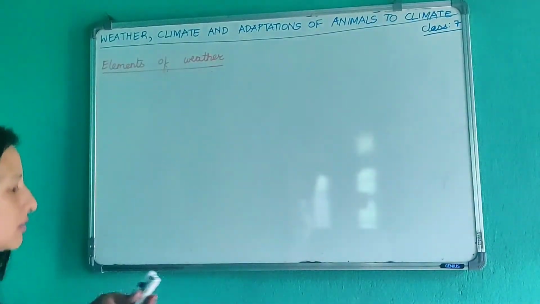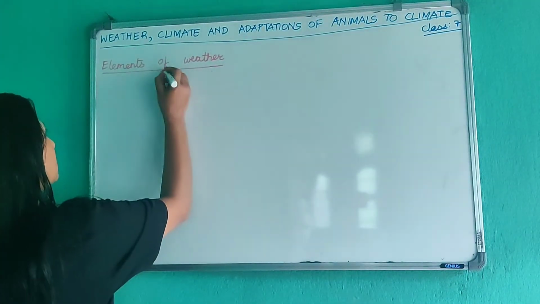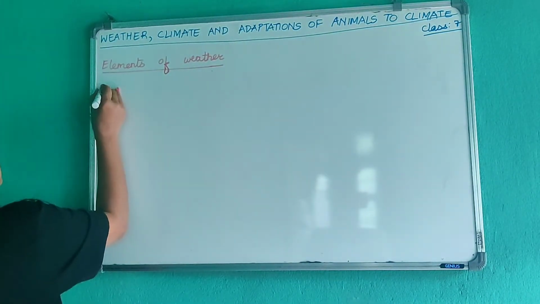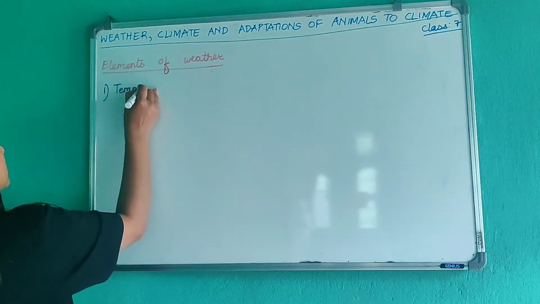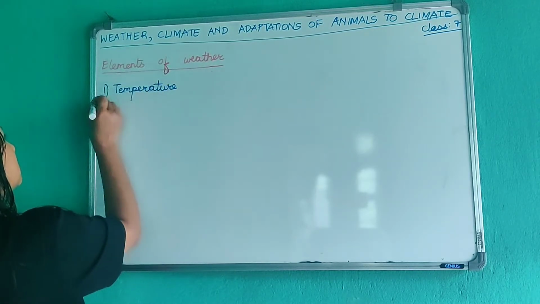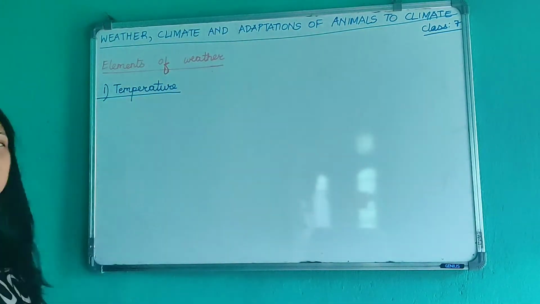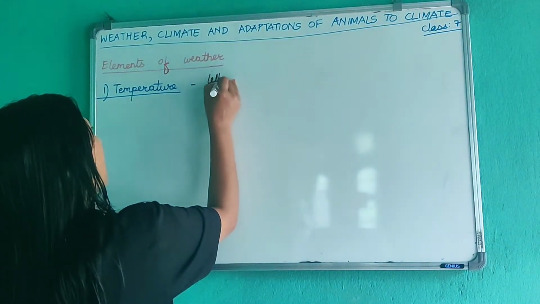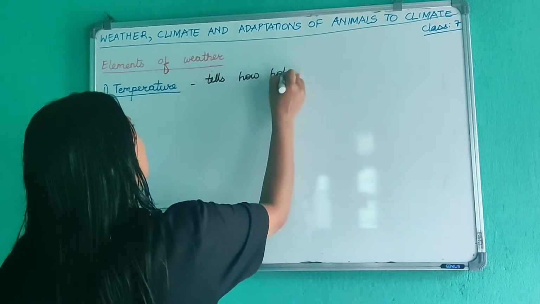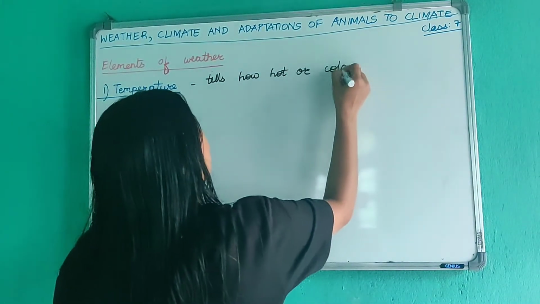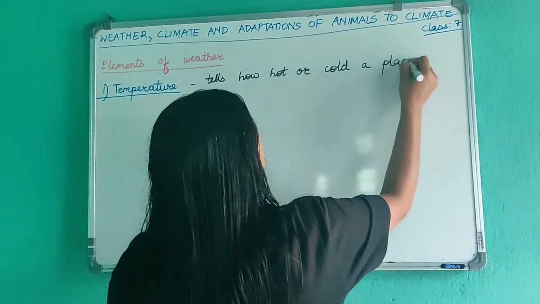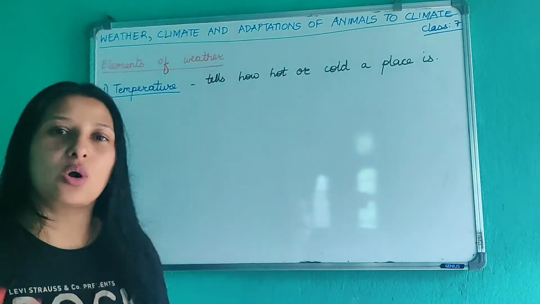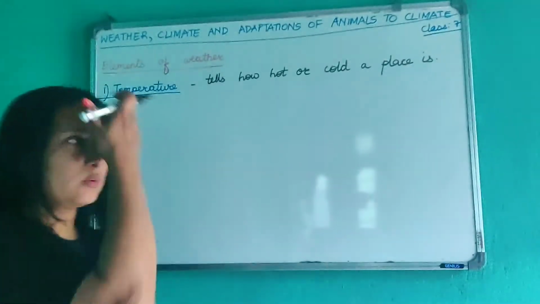Okay, first let us study about temperature. So the first element of weather is temperature. Now we've already studied temperature in chapter 4, that is heat. So temperature actually tells us how hot or cold a place is. It gives us information whether a particular place is hot or whether it is cold.